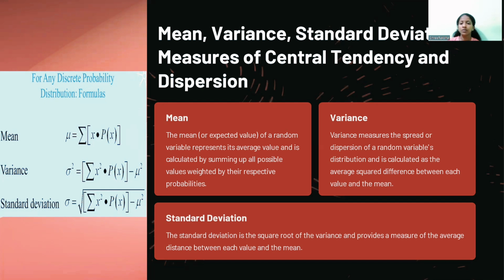Variance. Variance measures the spread or dispersion of a random variable's distribution and is calculated as the average squared difference between each value and the mean. Variance is equal to summation of x square into p of x minus mu square, that is mean square. Standard deviation. Standard deviation is the square root of variance and provides a measure of the average distance between each value and the mean. We can find standard deviation by using square root of summation of x square into p of x minus mu square.